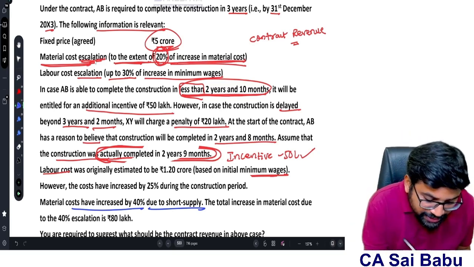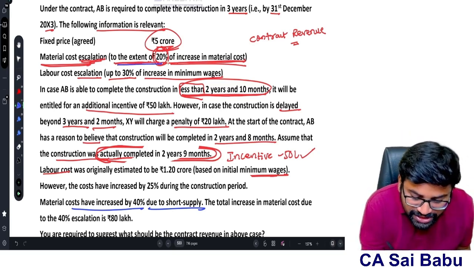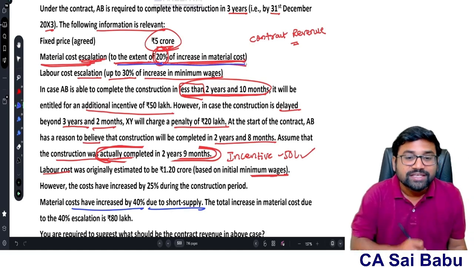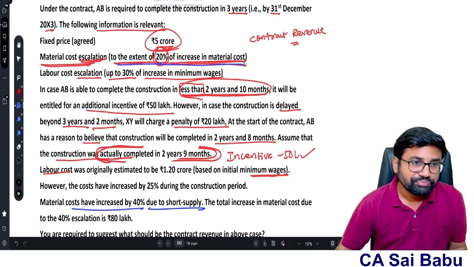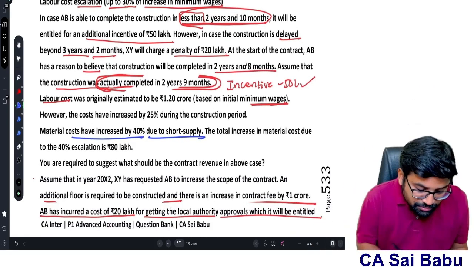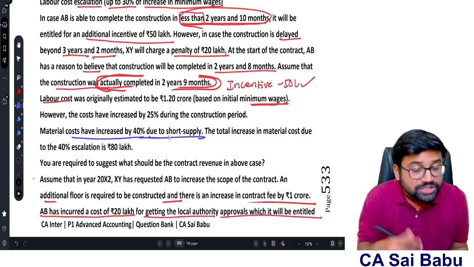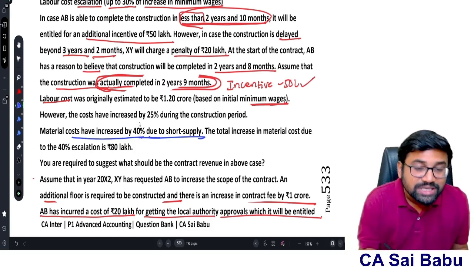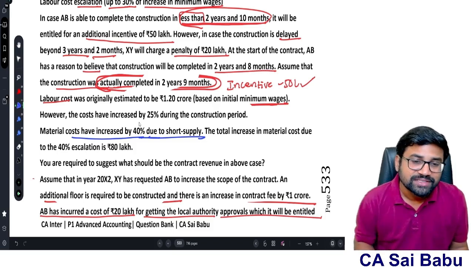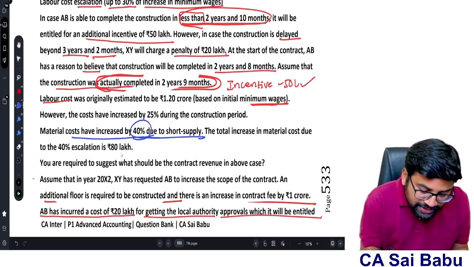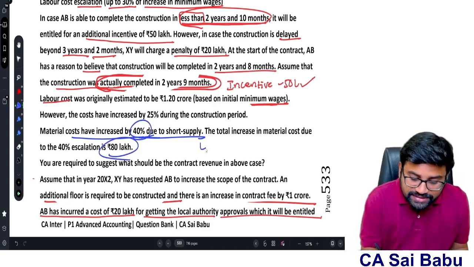Here, material cost escalation, to the extent of 20% of increase in material cost, we have to consider. That means material cost increased by 40% due to short supply, but we need to consider only 20% increase in the material cost. Now for 40%, there is an increase of 80 lakhs. See, you have to interpret properly for 80 lakhs.